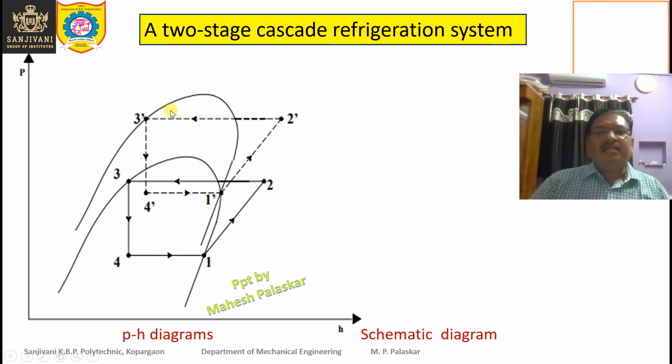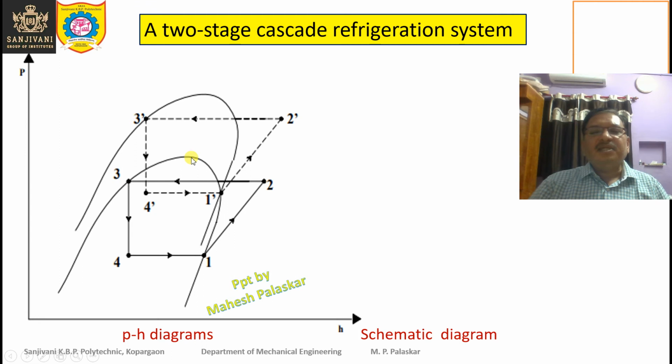Okay, and the saturation curve is also different. This is the saturation curve for the higher stage cascade refrigeration system. Since you can see two different saturation curves, it means we are using two different refrigerants, having different normal boiling points, with a large difference between them. And you can see the critical temperatures are also different.